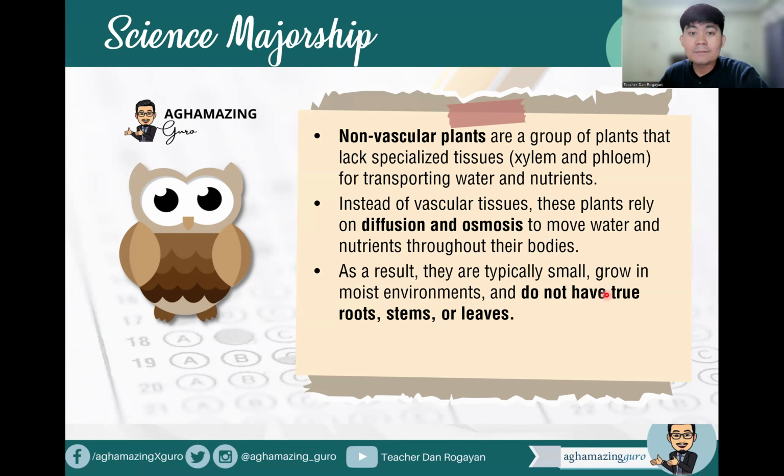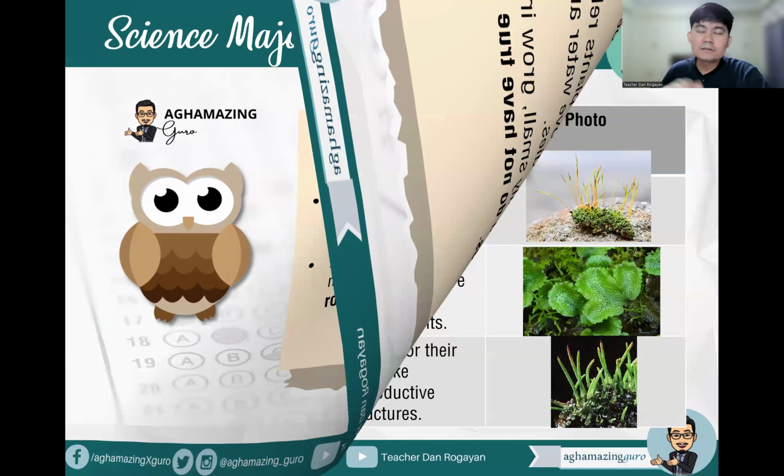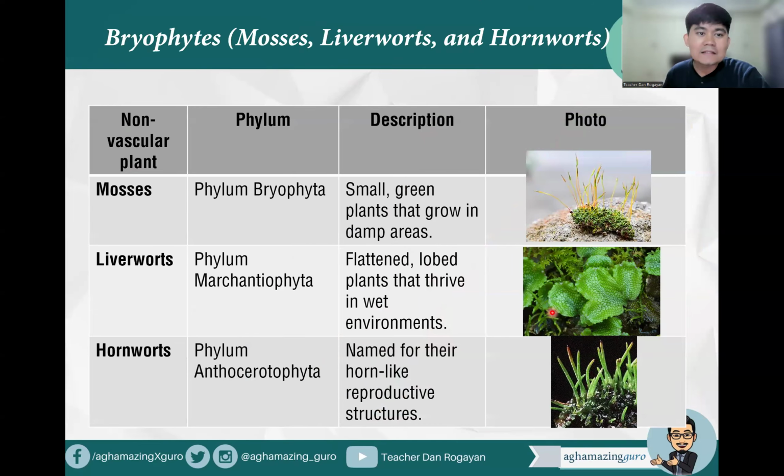So as a result, they are typically small, they grow in moist environments, and do not have true roots, stems, or leaves. Okay? And when we try to identify some of the bryophytes, or the non-vascular plants, these are the examples: we have the mosses, the liverworts, and the hornworts. So mosses actually belong to phylum Bryophyta. They are small green plants that grow in damp areas.